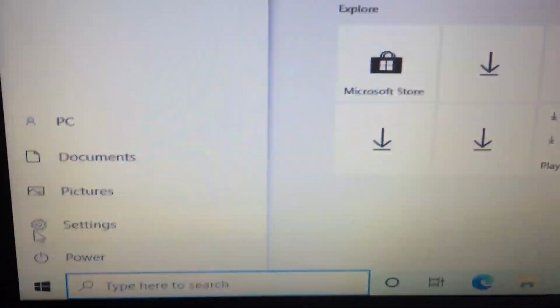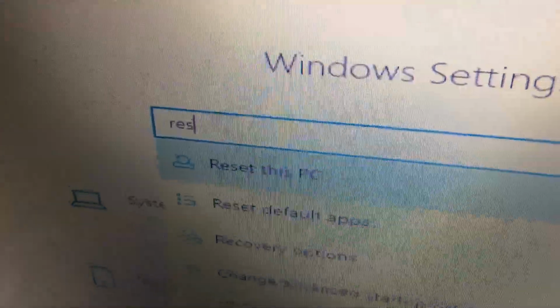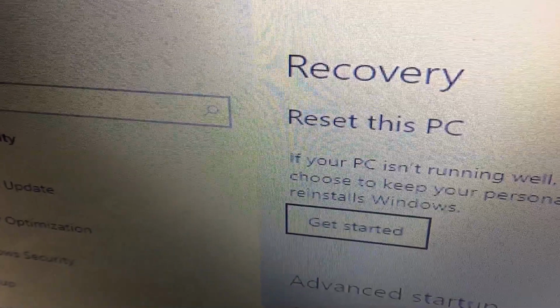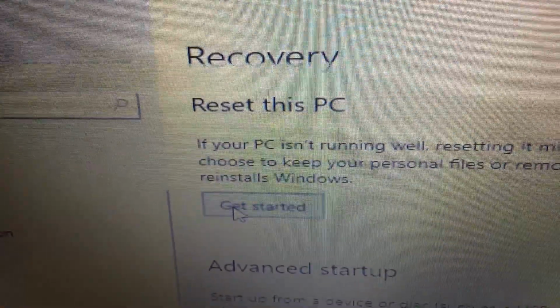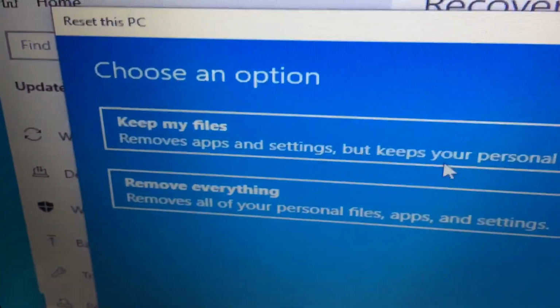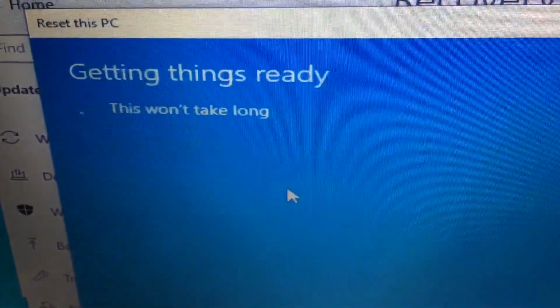To factory reset a Windows PC, go to the Start menu. Then click the Settings icon. Type Reset this PC and then click Get Started. Then what you want to do is remove everything.